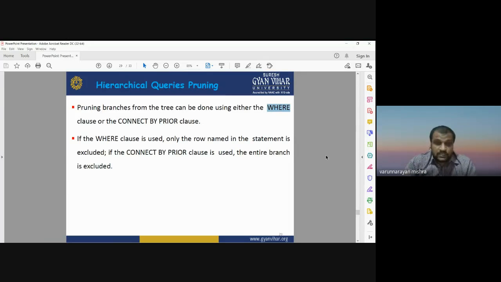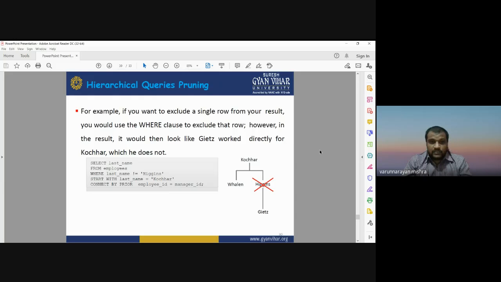So it will exclude the entire branch. There are two ways to run the pruning of your result: either by the where clause, or by the connect by prior clause. Now moving to the next slide. This is how we can do the pruning. For example, if you want to exclude a single row from your result, you should use the where clause to exclude that row. If you only want to exclude a single, specific row, then you need to go for the where clause.